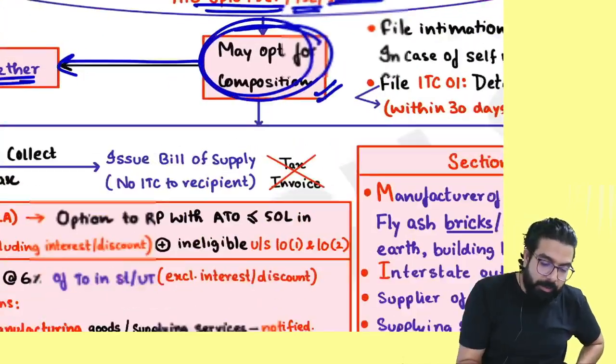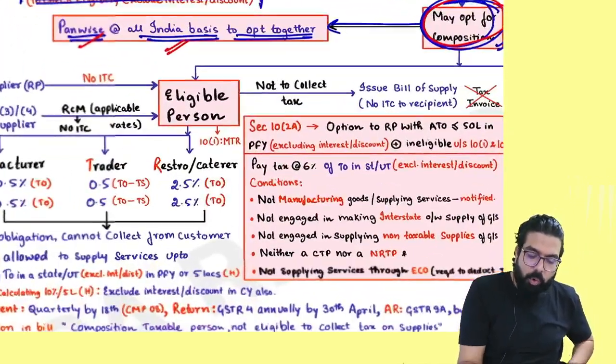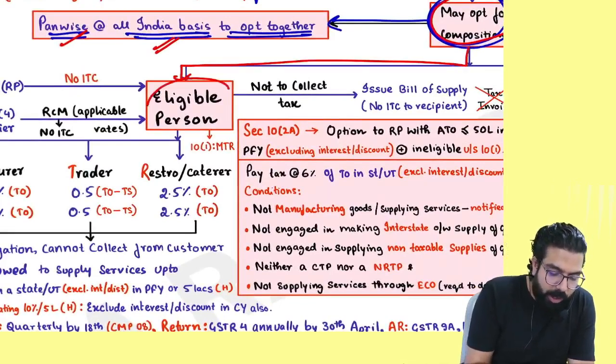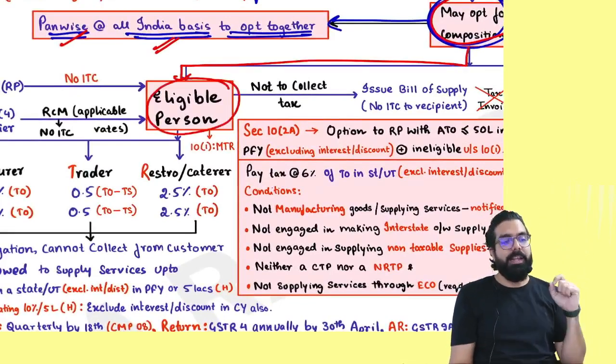Now, sir, if I am going for the composition scheme, who are the people who are eligible for the composition scheme? I have gone ahead and told over here who the people are who are eligible.